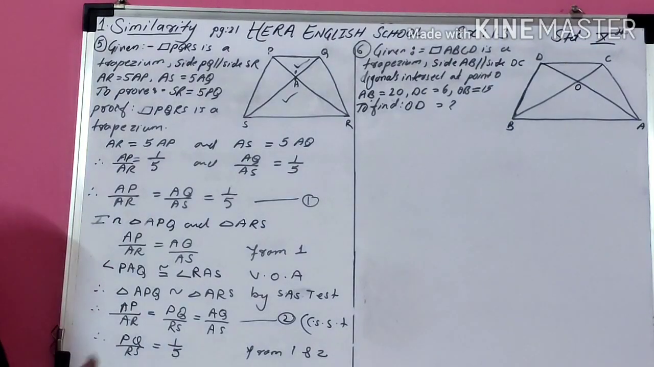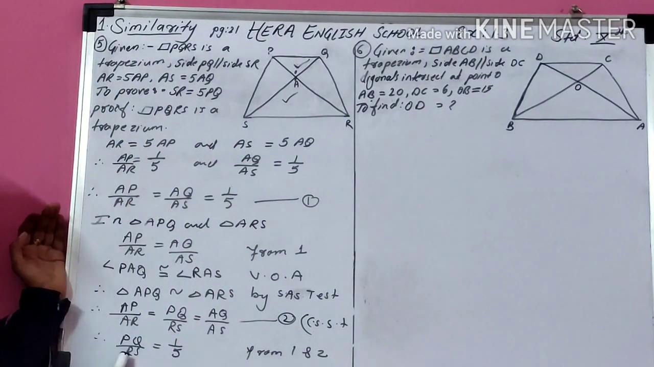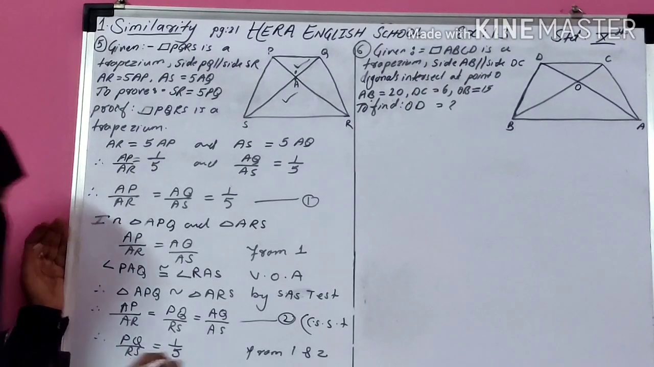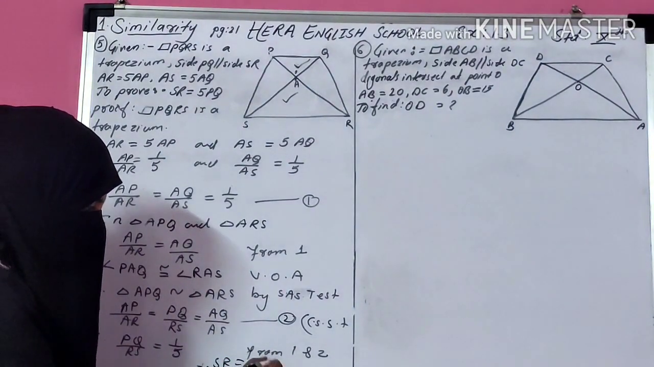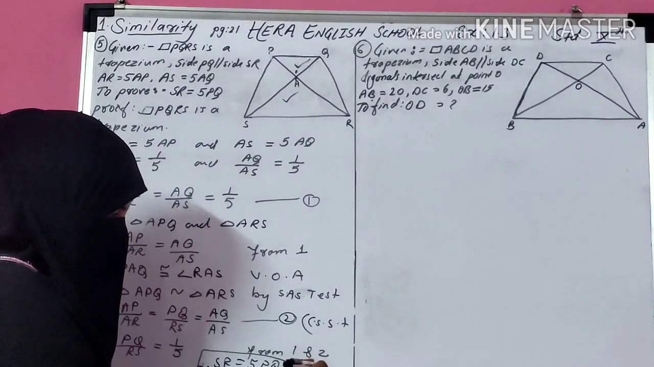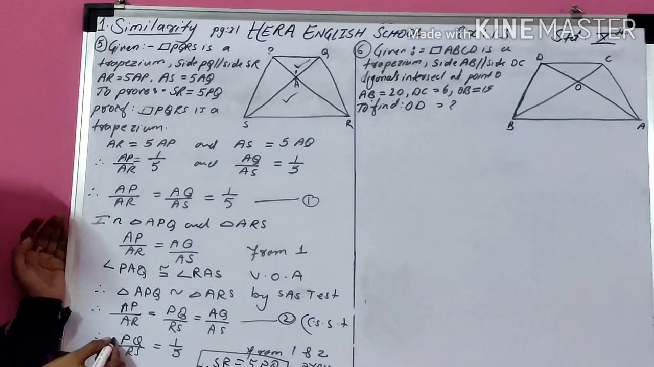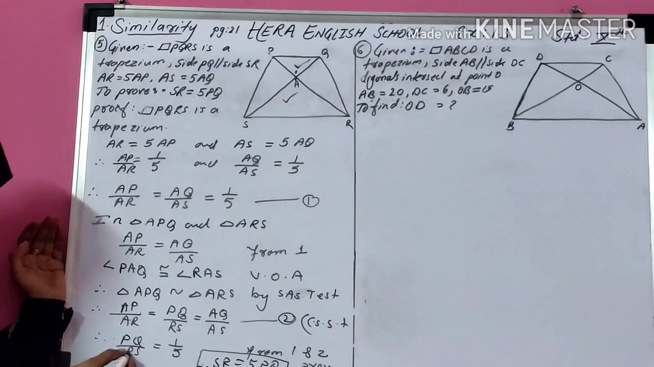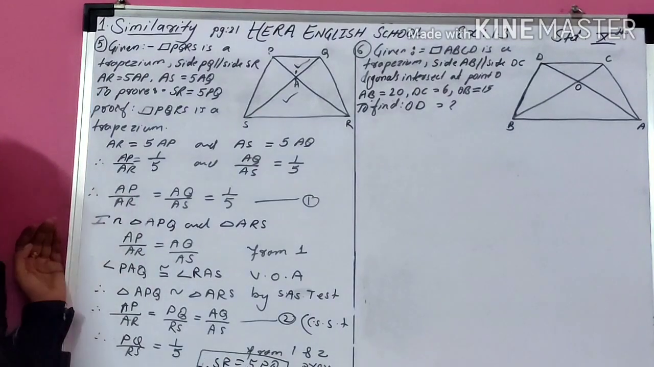Now cross multiply, so you get RS is equal to, 5 comes here. Therefore SR is equal to 5 times PQ. This is what you had to prove. I just cross multiplied, 5 shifted here, so it becomes 5 times PQ, and RS shifted here. So RS or SR is equal to 5 times PQ.